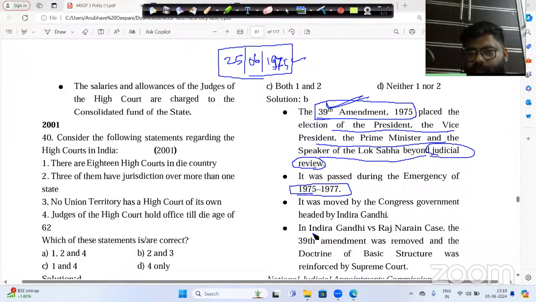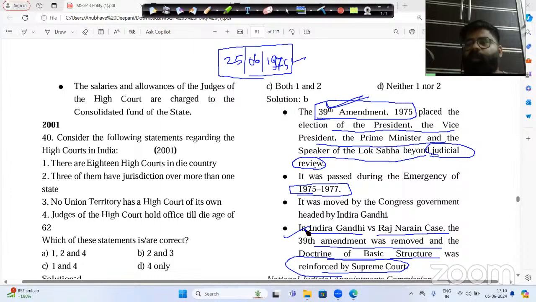Okay. And there was an important case here, Indira Gandhi versus Raj Narain. The 39th amendment was struck down by the Supreme Court of India through the doctrine of basic structure. Later on, in the Raj Narain case, the Supreme Court said that the Prime Minister election, the President election, the Vice President election or the Lok Sabha Speaker election cannot be beyond judicial review. That means it should come under judicial review. That means if there is any scenario where an election to any office has been conducted in a wrongful manner, the Supreme Court can cancel it.